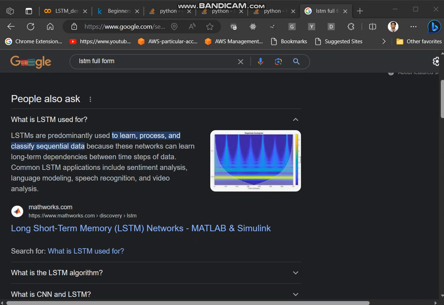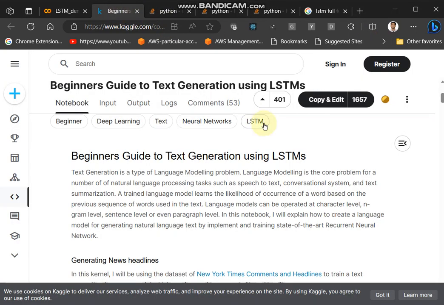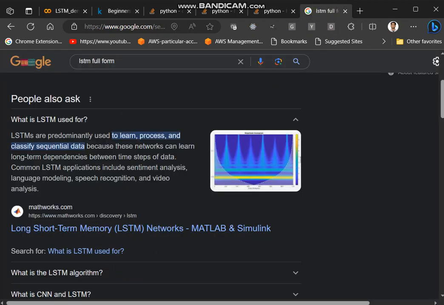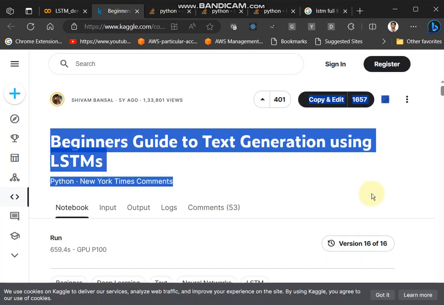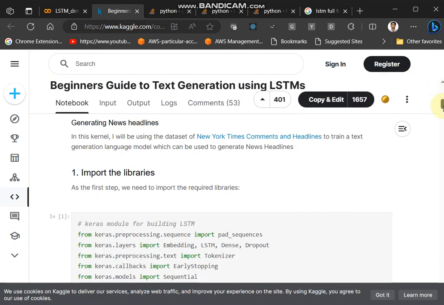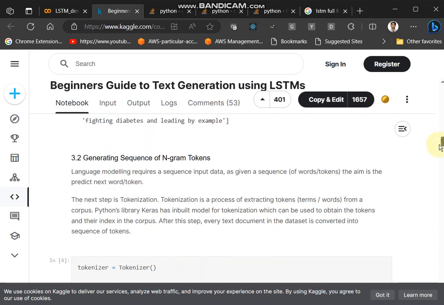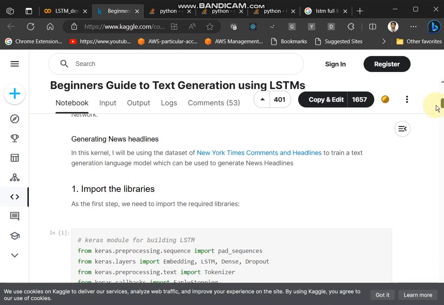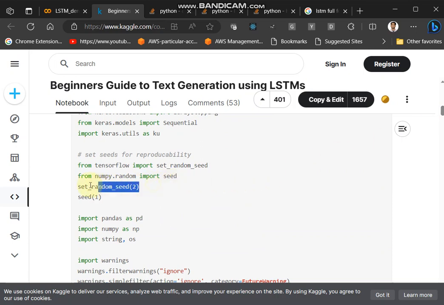In this video, I'm going to share an article that I found that is using LSTM to generate text. LSTM, as you can see, is a long short-term memory network, and this guide has the entire code to do the text generation. The only thing is that some of the code was breaking, like this import statement for pad sequence. Then this random seed code was breaking.